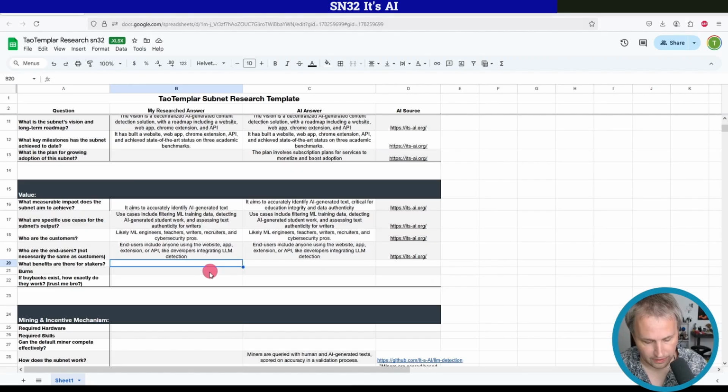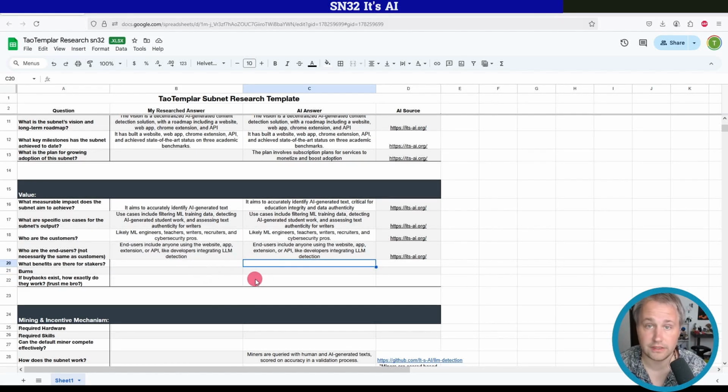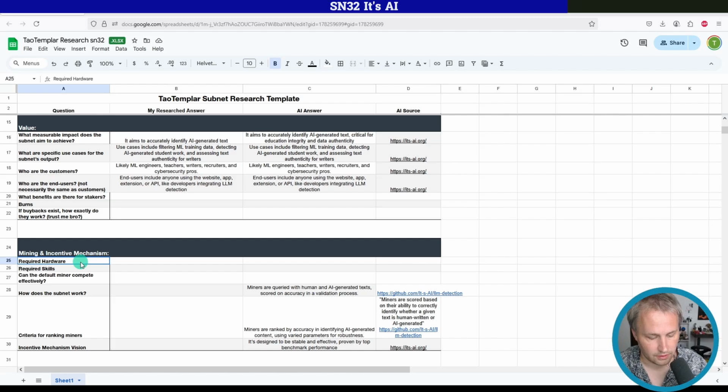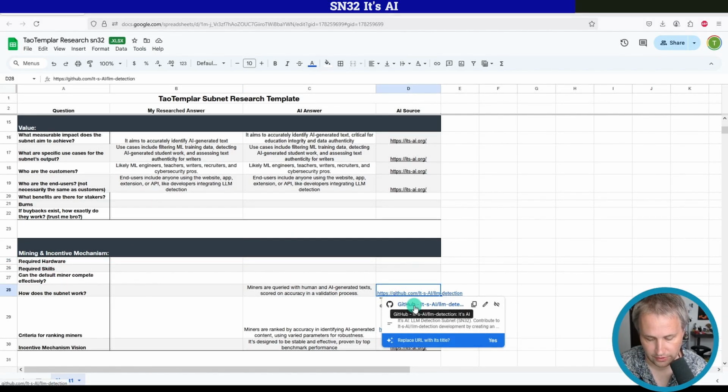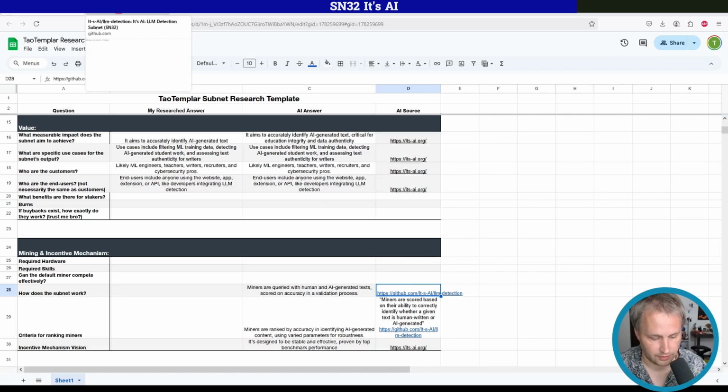That's also correct. And then it didn't have answers for these ones. What are the benefits for stakers, burns, etc.? That's not surprising to me. I don't know these for basically all the subnets, but these are questions I'd like to at least try to understand. Nothing on the required skills and hardware for mining on the subnet. We can usually research these things pretty easily just by going to the GitHub. So let me just see if I can find the answer to those.